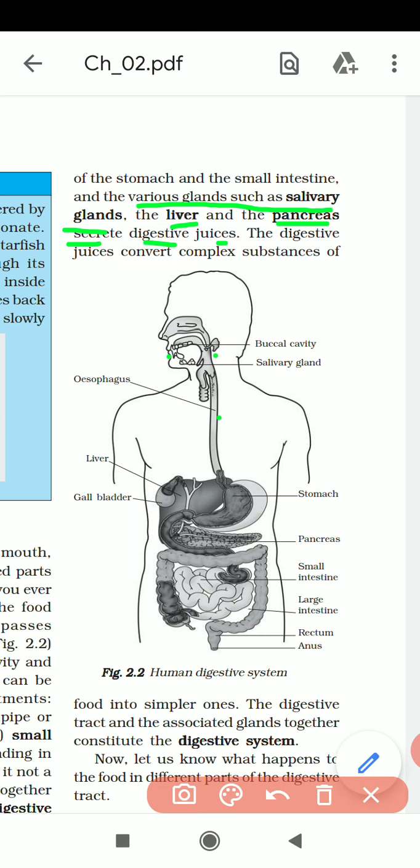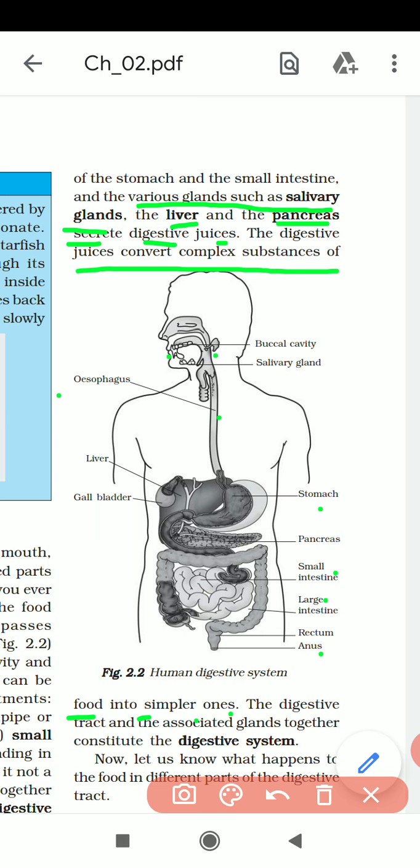And these digestive juices convert the complex substances into simpler ones. Understood what I told? The food which we are taking passes through the full digestive system or alimentary canal, from the mouth, then the food pipe. This is the food pipe or esophagus. Then it will go to the stomach, then the small intestine, then the large intestine, then undigested food comes out by the anus.